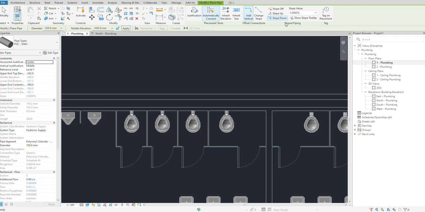Let's say 1%. Why 1%? What's the meaning of 1%? It is 1:100, or 1/8 inch for every foot. It is going down. We are there and we are here.